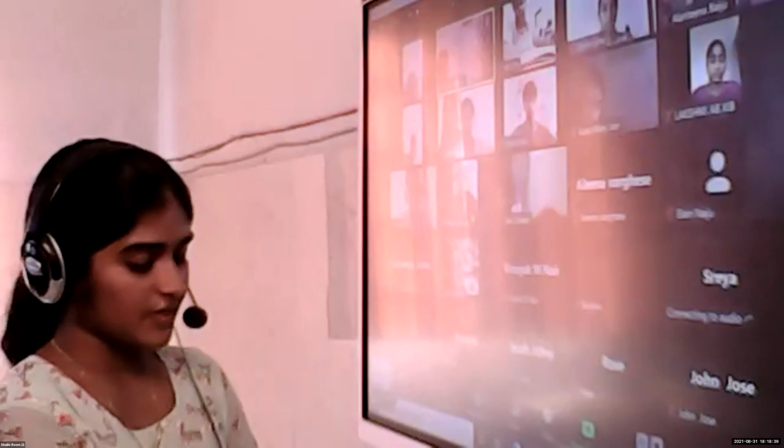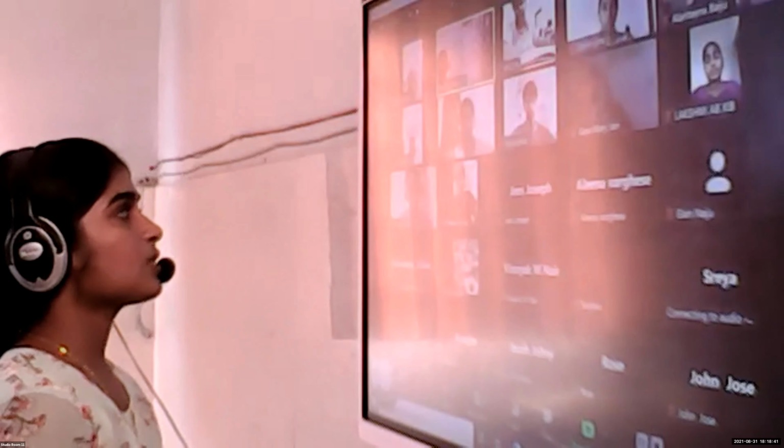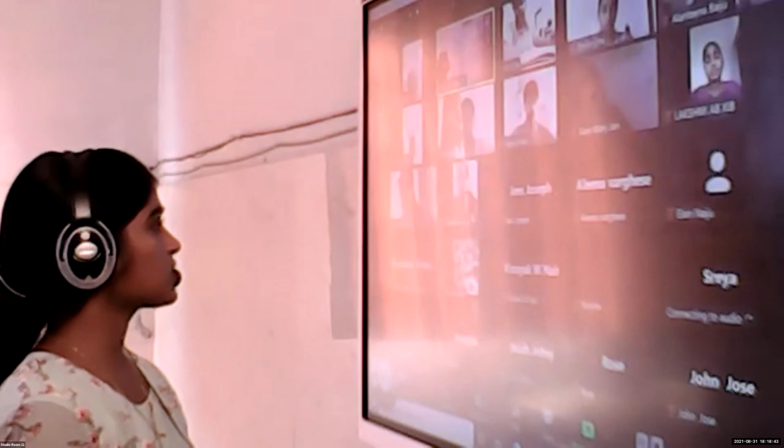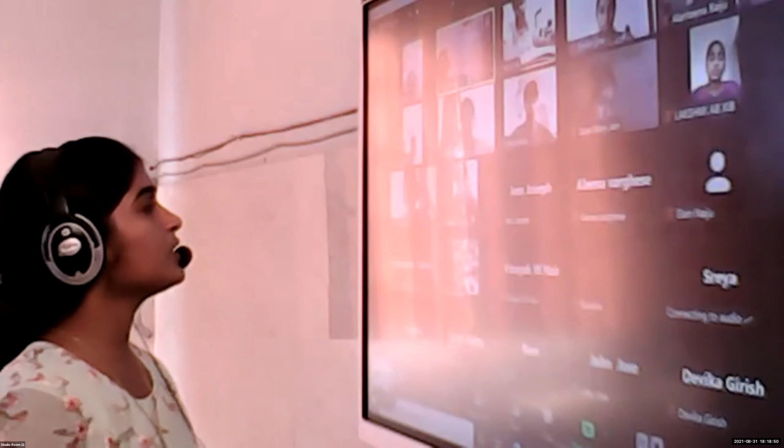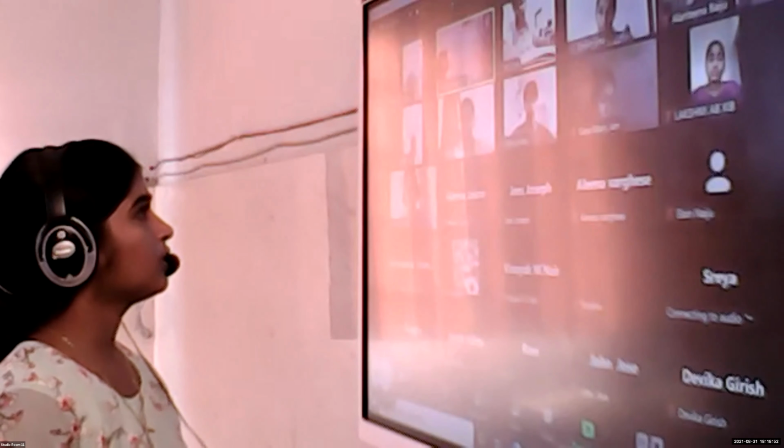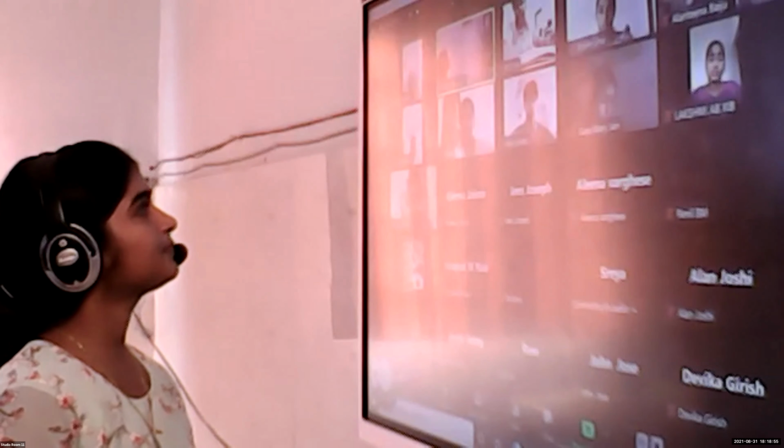So in the last class, we had discussed the Kossel-Lewis approach to chemical bonding, right? So what are the main points related to this Kossel-Lewis approach to chemical bonding? Adulya, can you tell me?